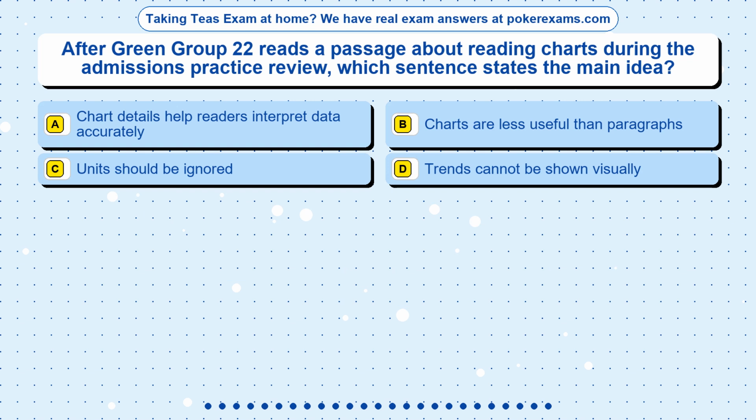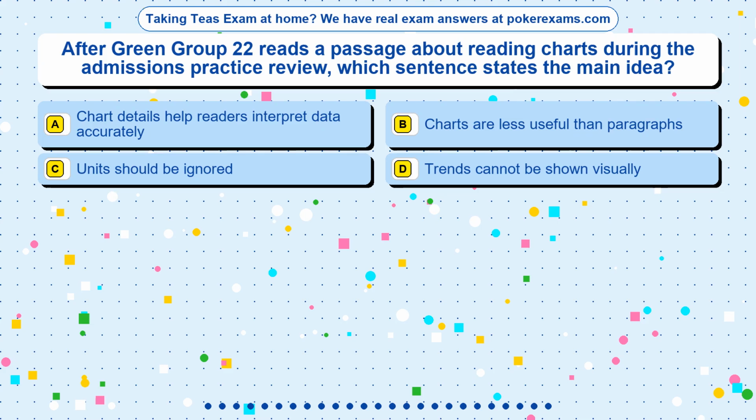Question 1. After Green Group 22 reads a passage about reading charts during the admissions practice review, which sentence states the main idea? Option A. Chart details help readers interpret data accurately. Option B. Charts are less useful than paragraphs. Option C. Units should be ignored. Option D. Trends cannot be shown visually.